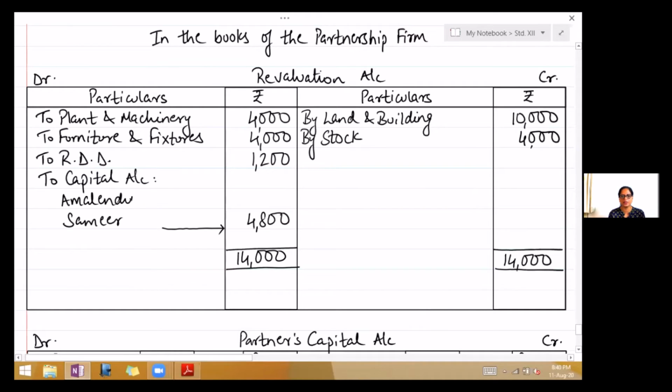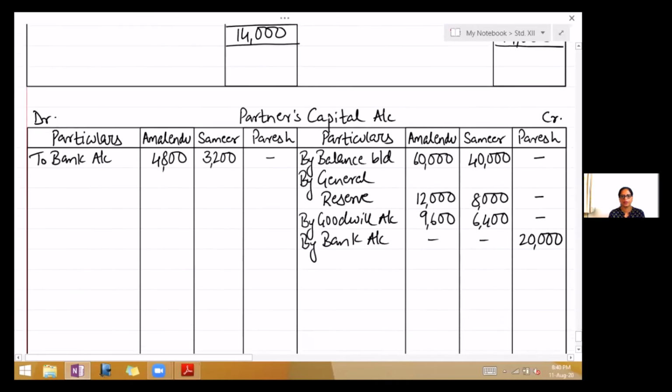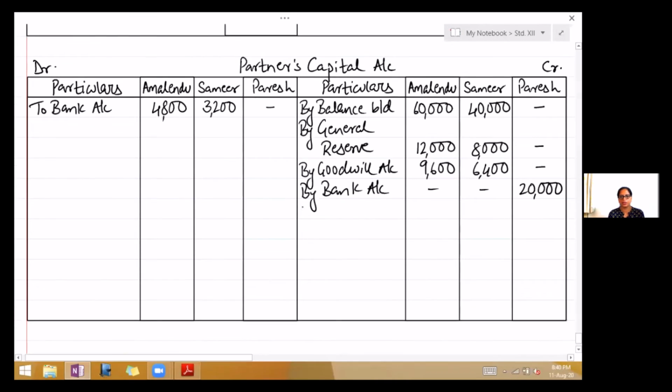So divide this profit in the ratio and find out the share of each partner, which is 2,880 and 1,920. Now once you get the profit, you will transfer this profit to capital account. So come to the credit side of capital account. Write by revaluation account.